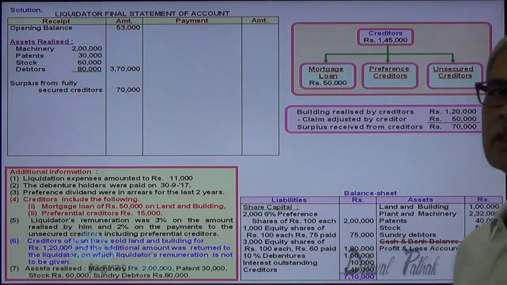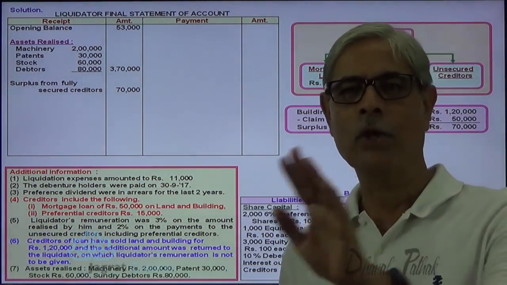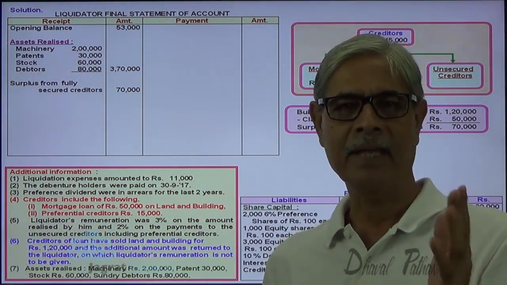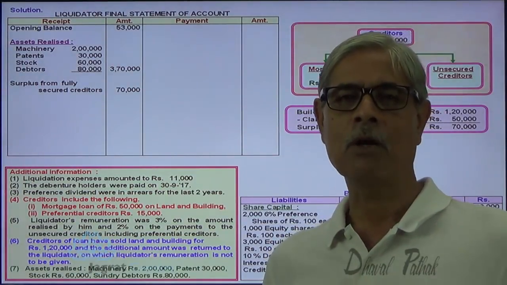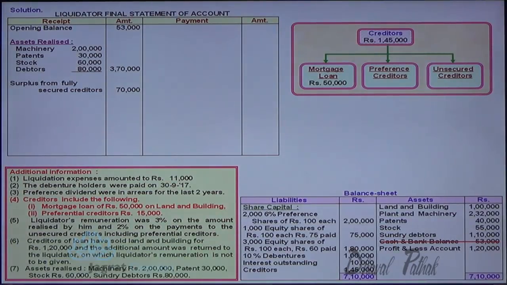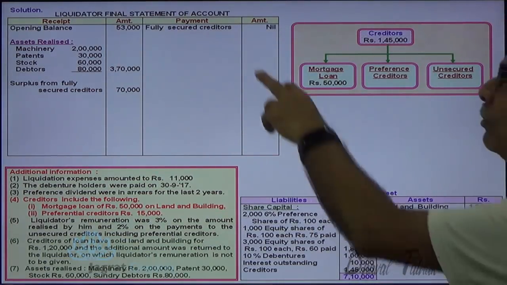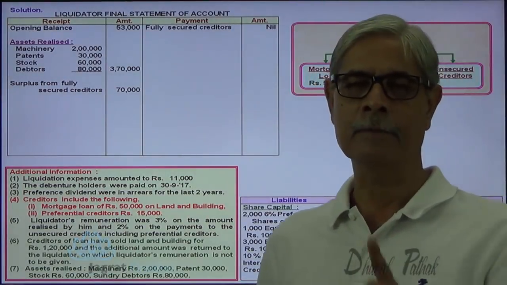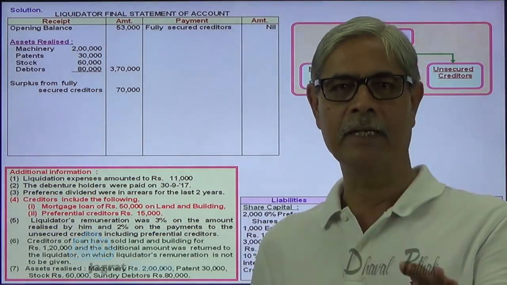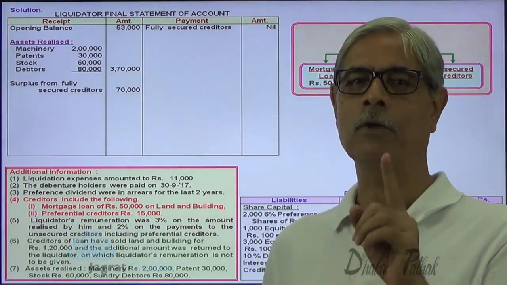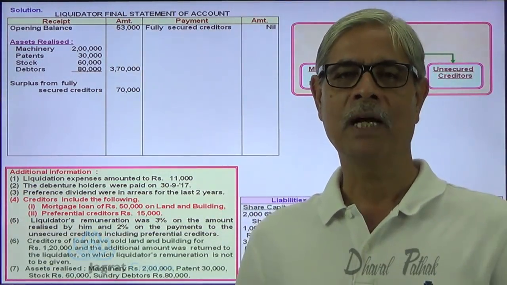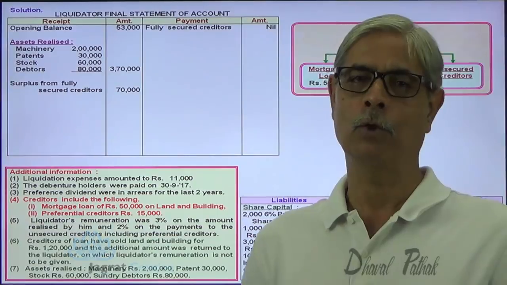Now this mortgage loan is already paid. So now we are not required to pay any amount to the fully secured creditors, because their payment is already being done out of the proceeds of land and building. So payment to fully secured creditors will be nil. The first payment is required to be made to fully secured creditors, but their claim is already settled. So I have recorded that to be nil, zero.